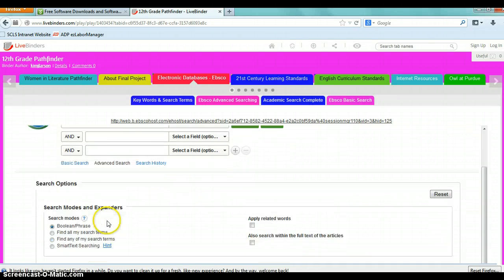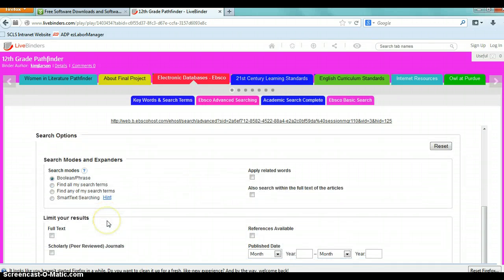Before we go on to searching something specific, there are ways through EBSCOHost to expand or limit your searches. Right here are different search modes. The Boolean phrase search is simply a relationship between terms. When you put in 2 or more terms, it's going to give you back hits that are related to those terms in some way. Find all my search terms, find any of my search terms, and finally smart text searching.